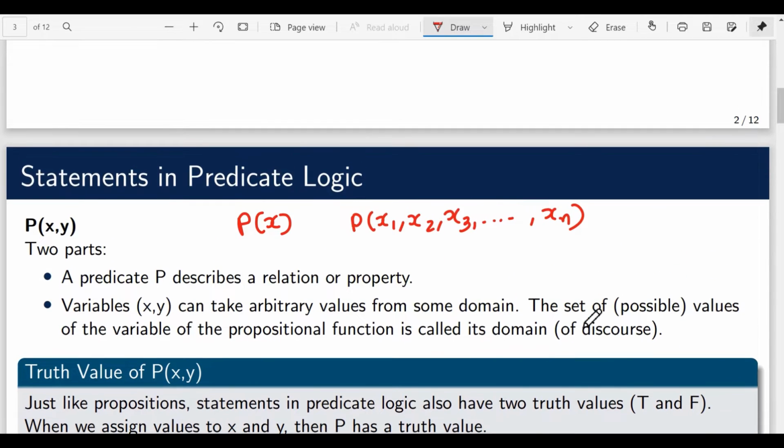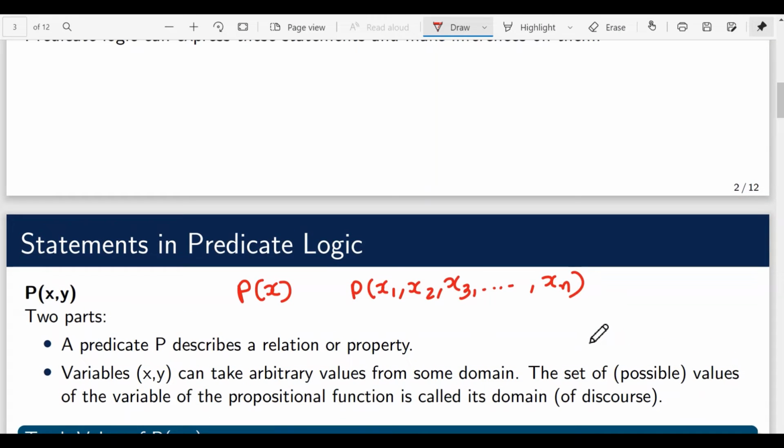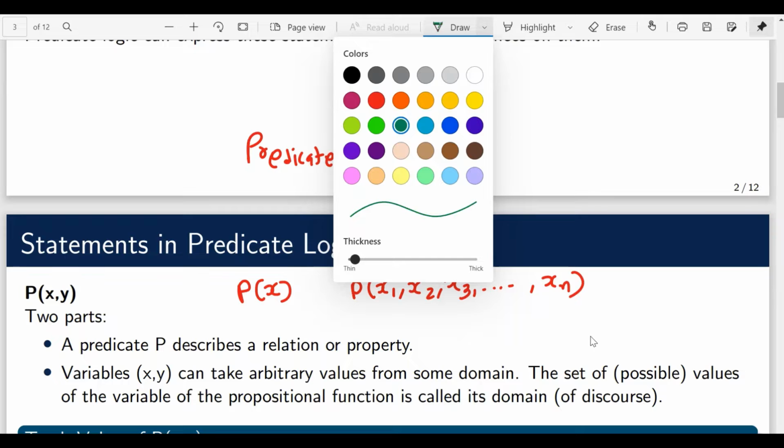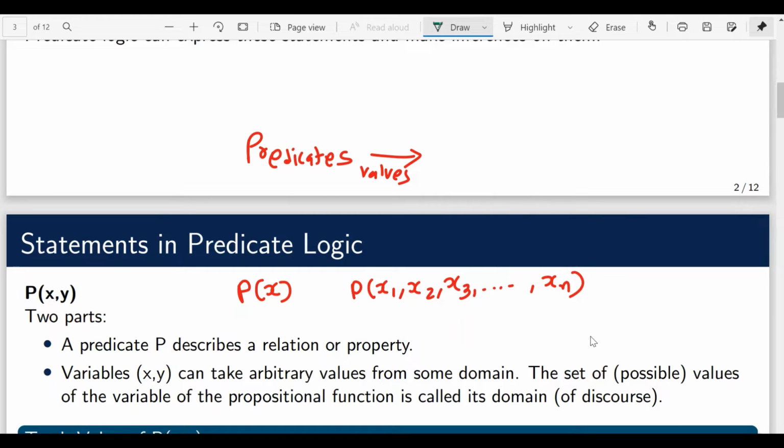So basically, what we are trying to do here is, predicates have variables. We are going to assign values to these variables, and after assigning these values, the predicates will be converted into propositions.